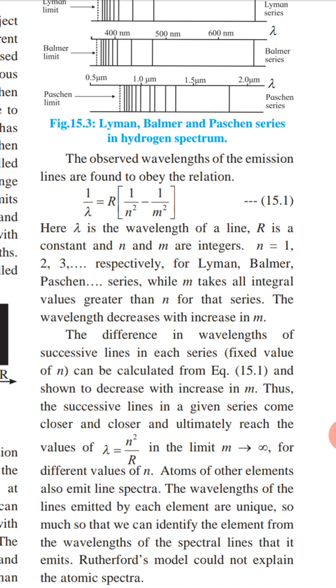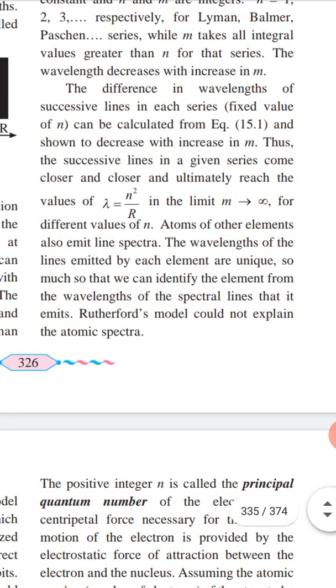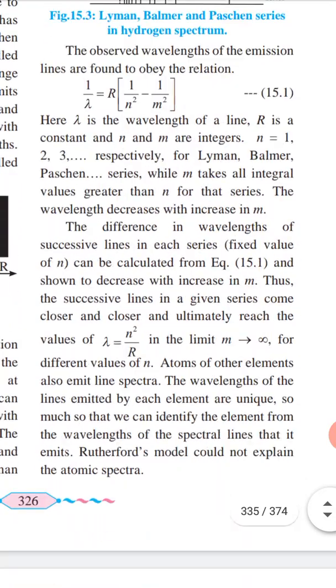Here lambda is the wavelength of the line, R is the constant, and n and m are integers. For the Lyman, Balmer, Paschen series, n is fixed for that series, while m takes all integral values greater than n. So the wavelength decreases with the increase in m. The difference in wavelengths of successive lines in such a series can be calculated with this equation.